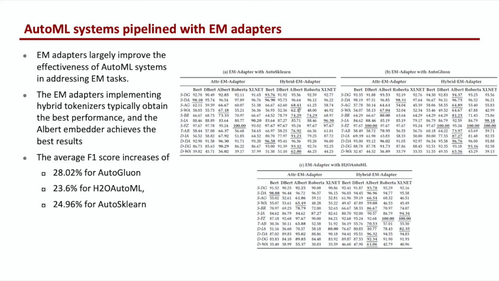Next, in this second case, we evaluate to what extent the performance of AutoML systems applied to entity matching tasks benefit from data preprocessing techniques. We can see that the entity matching adapter largely improves the effectiveness of AutoML in addressing entity matching tasks. In particular, the entity matching adapter implementing the hybrid tokenizer typically obtains the best performance, and the Albert embedder achieves the best results. The average F1 score increases by 28% for AutoGluon, 23% for H2O AutoML, and 24% for Auto-sklearn.